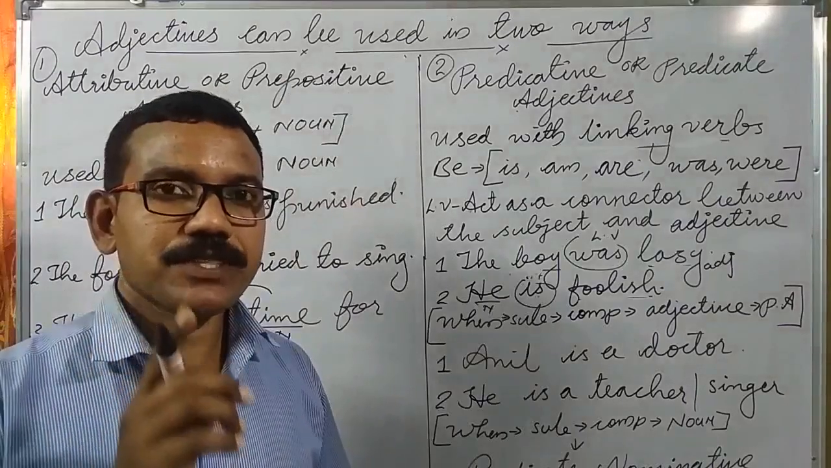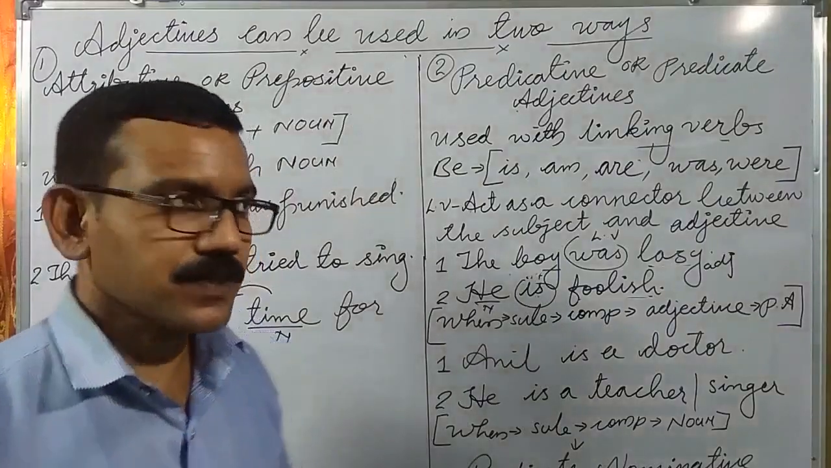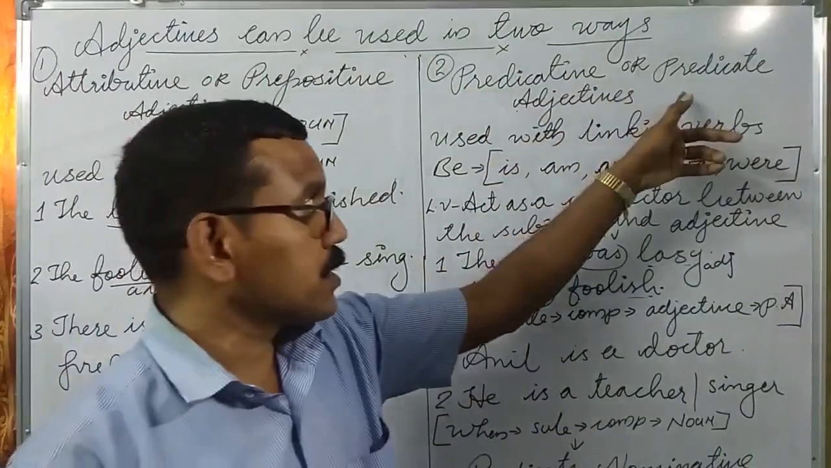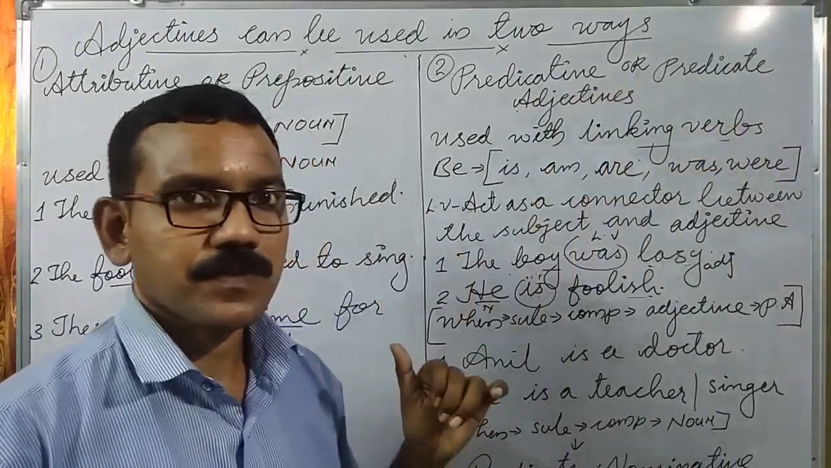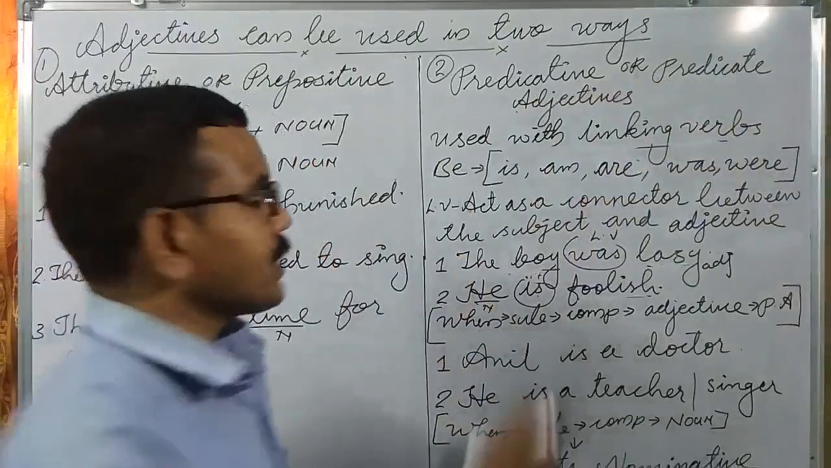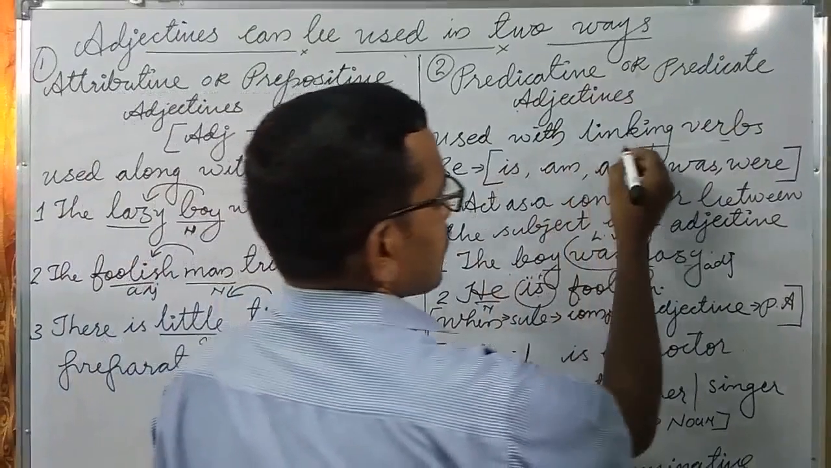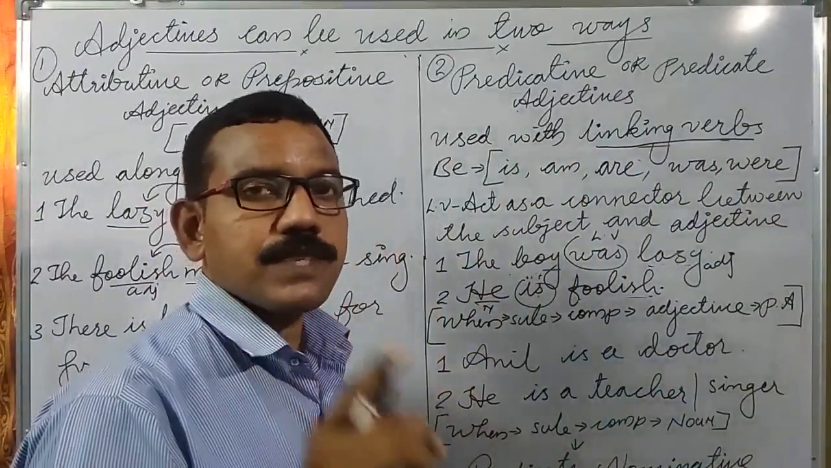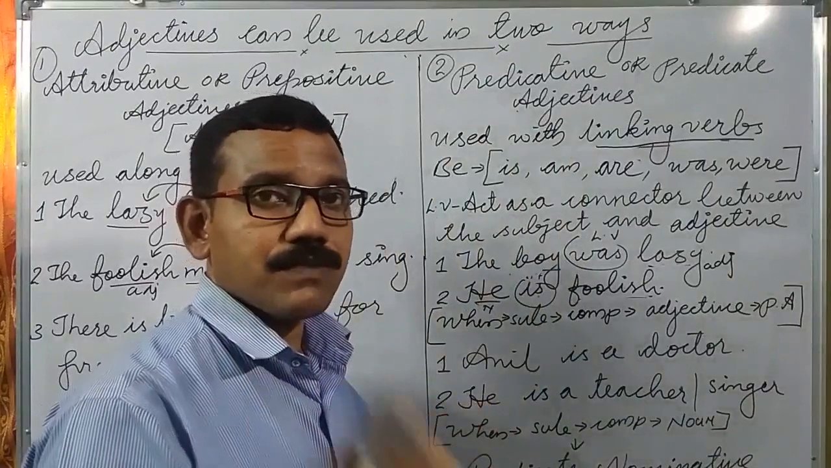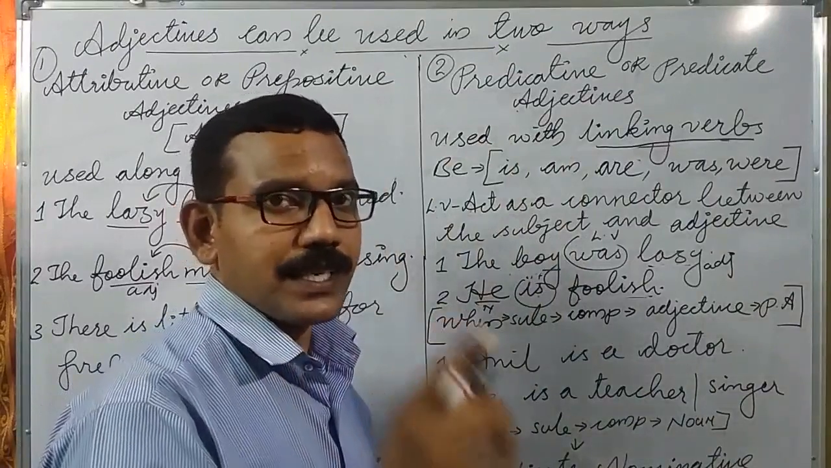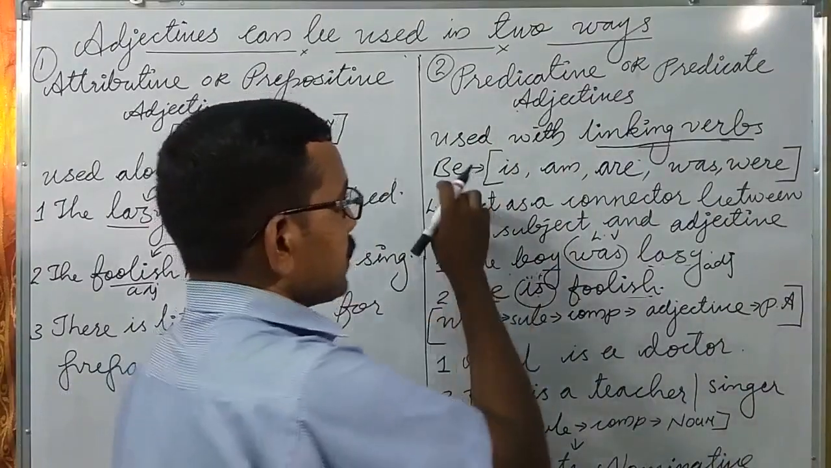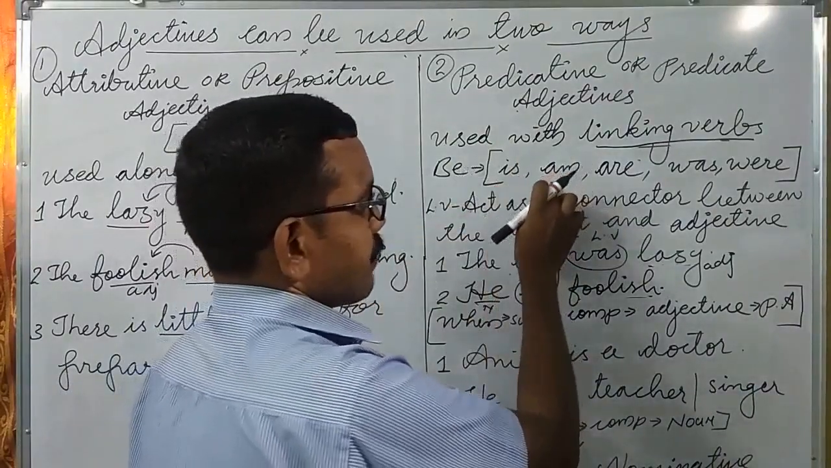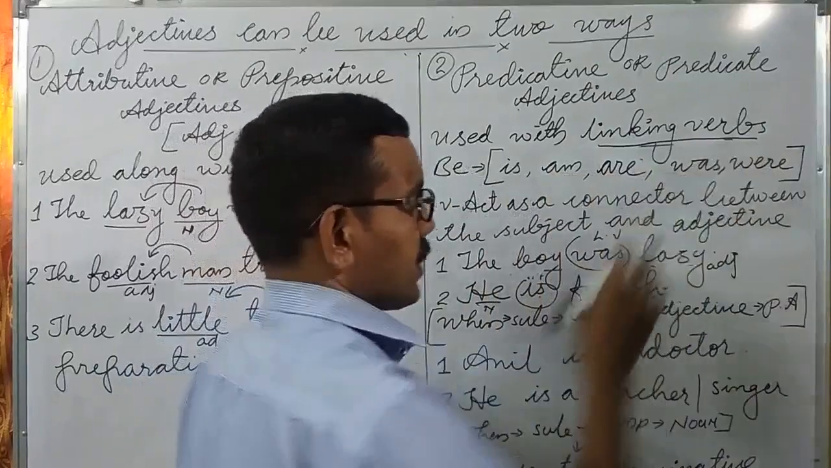Look at the second way to use adjectives in a sentence. The second way is predicative or predicate adjectives. Here, adjectives are used with linking verbs, not with the noun. Okay, the linking verbs are the be forms or base forms of the verb: is, am, are, was and were.